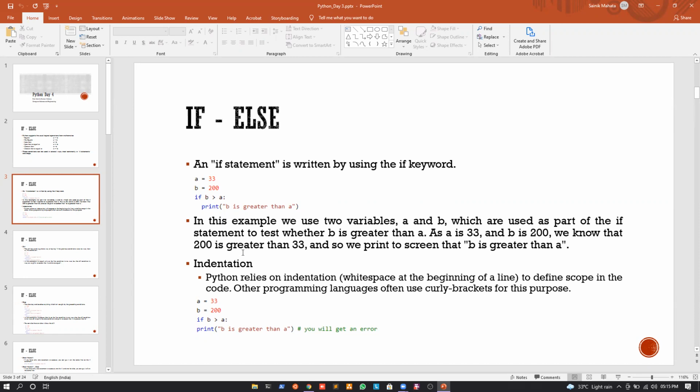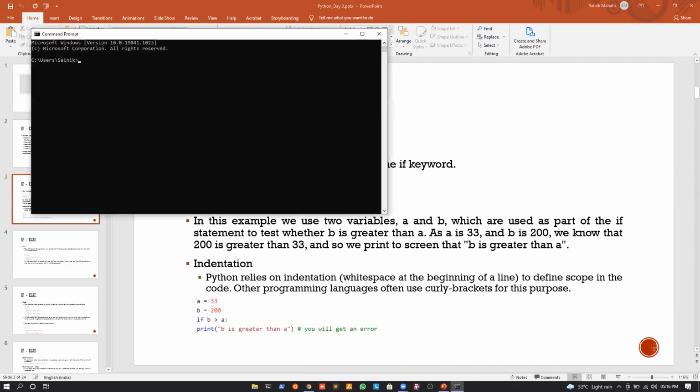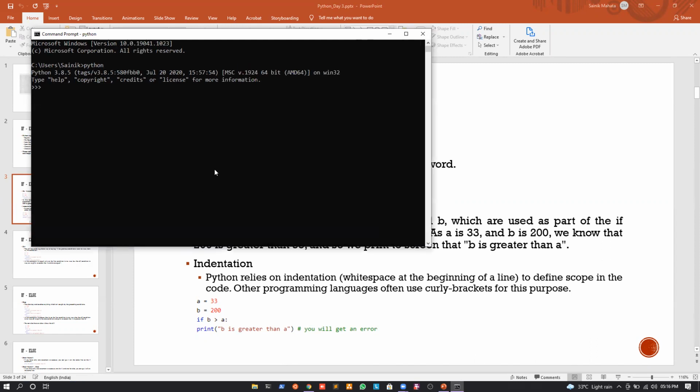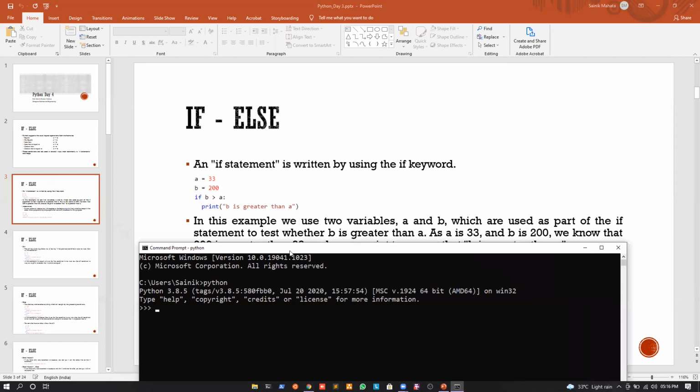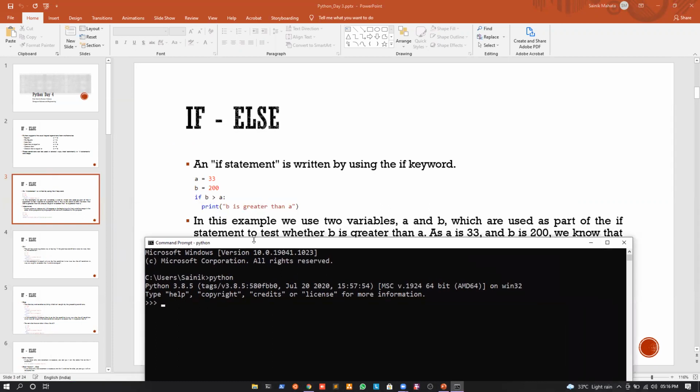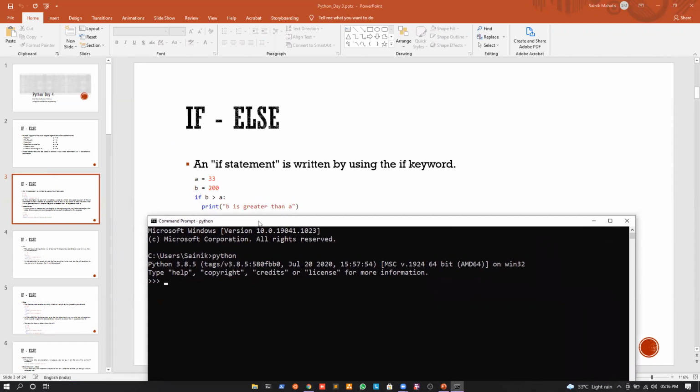So what statement is there inside the scope? We are printing that yes, b is greater than a, right? Very quickly, if I write cmd, and I write python, we are invoking Python, and whenever we press enter, the interactive Python shell will come up. As a demo, we write a is equal to 33, and b is equal to 200. And we will write if b is